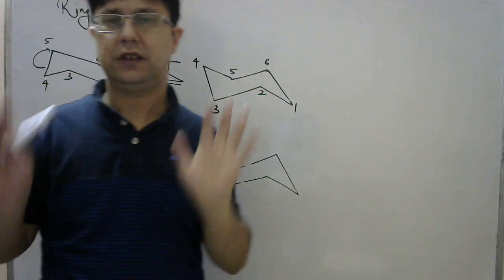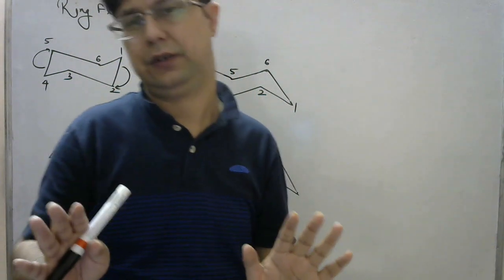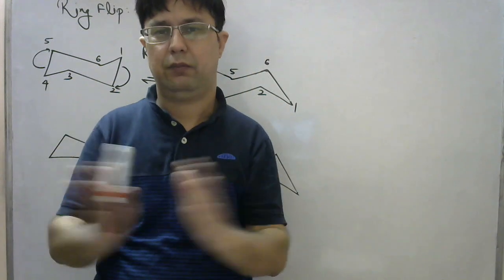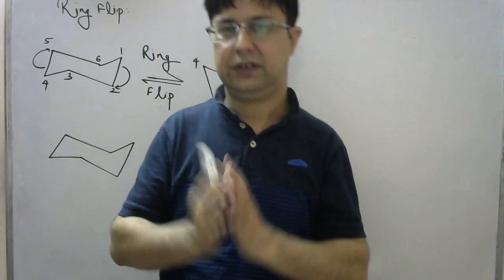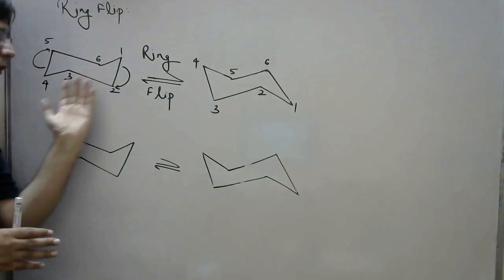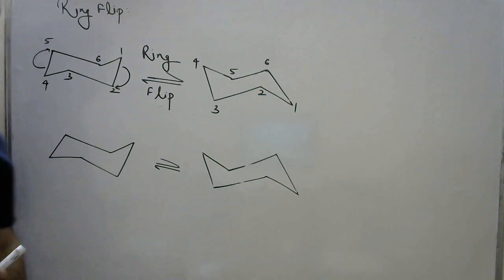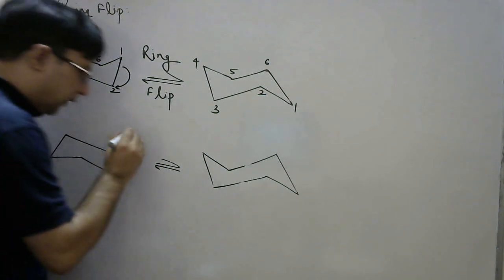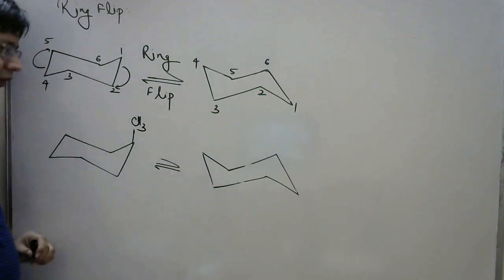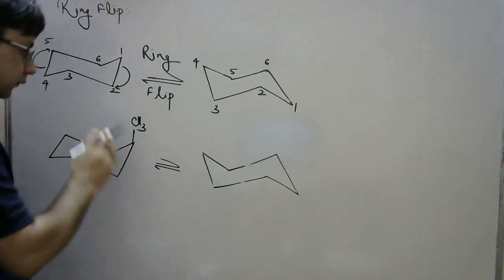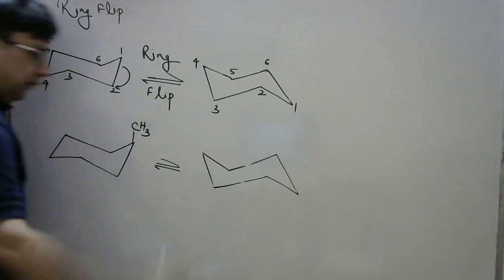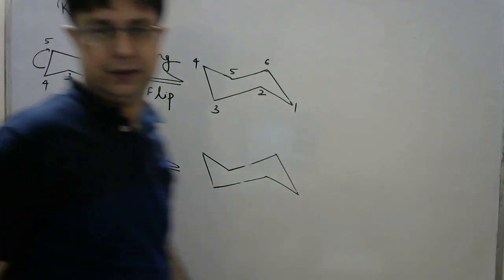So as far as the cyclohexane molecule is concerned, it is not affecting the stability. Both can be written. If we talk about stability in this case, we say both are equally stable. But if I consider the case of substituted cyclohexane, what I have done over here is placed the methyl group, CH3, at the axial position.